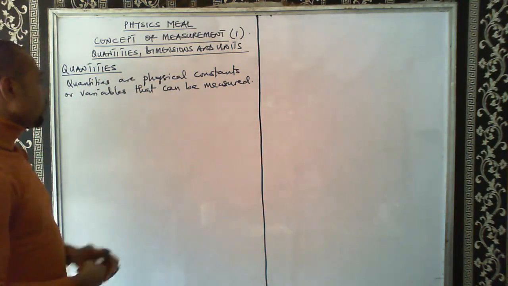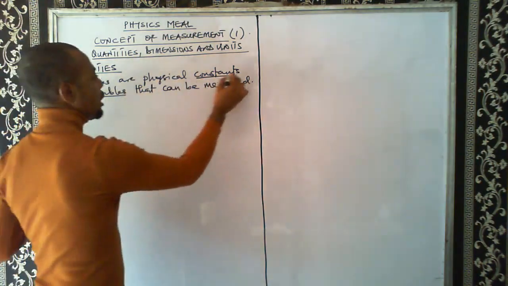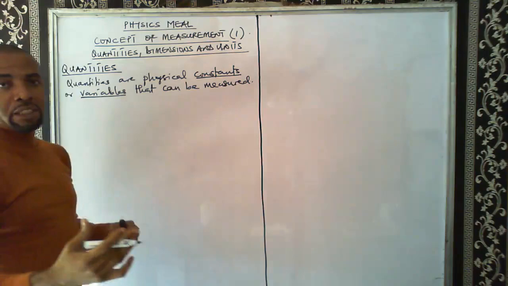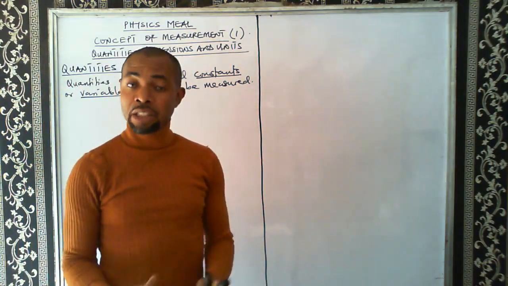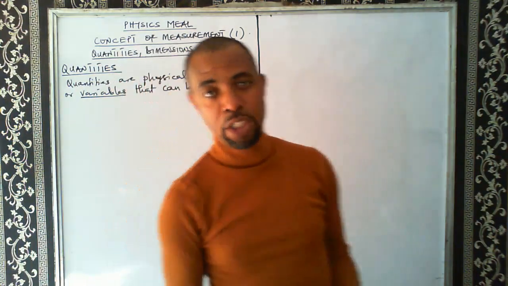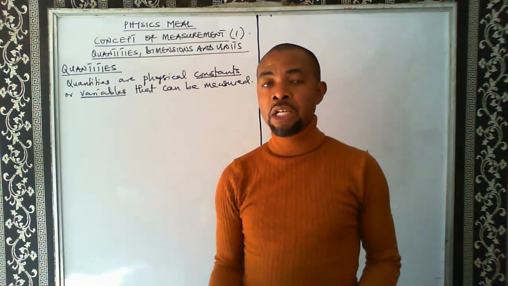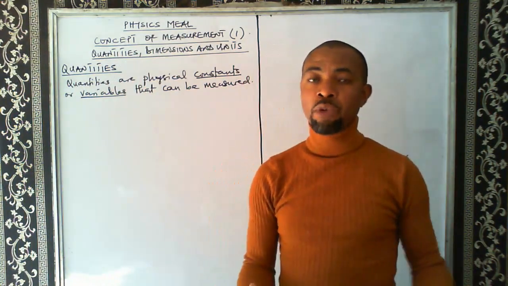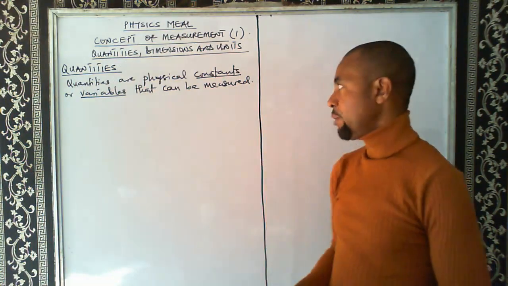Okay, so when we talk about variables and then constants, you see, a constant is any quantity that cannot change. A constant is a quantity whose value will not change. But a variable has changing values. So every quantity will either be a constant or a variable.